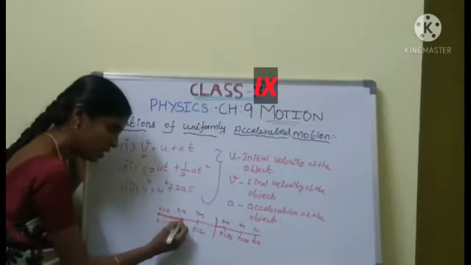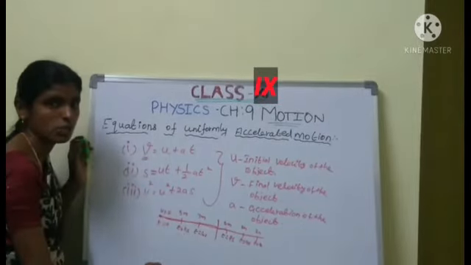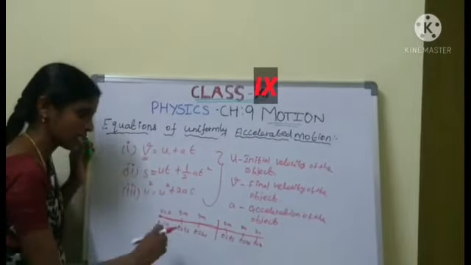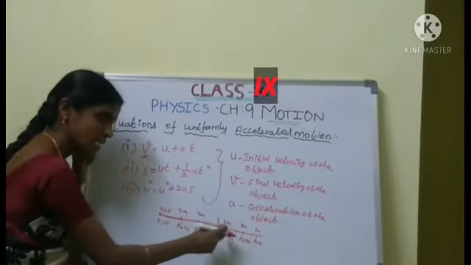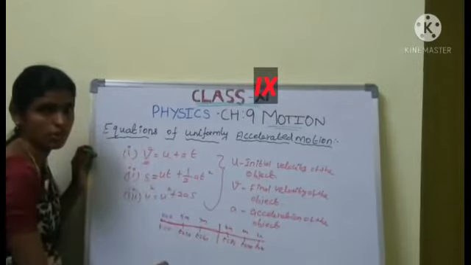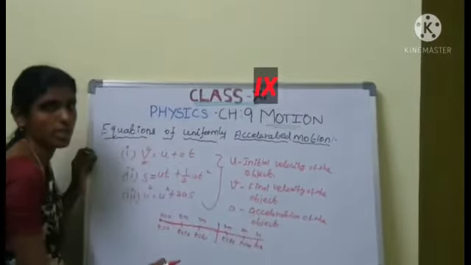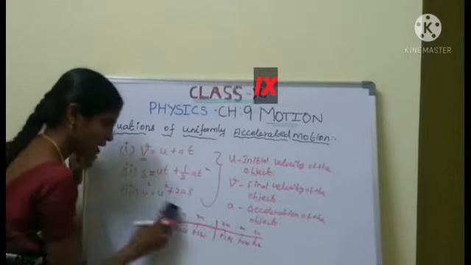If velocity is constant, the acceleration is equal to 0. Are you clear? See here, that is the acceleration. Acceleration is the rate of change of velocity. But here a equal to acceleration of the object. Are you clear?